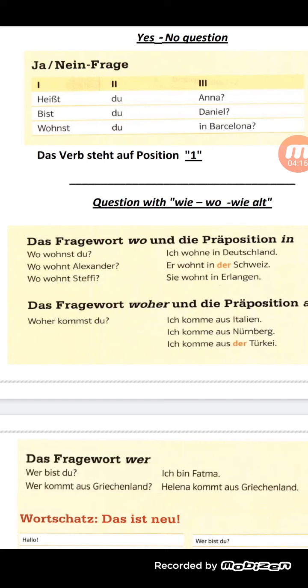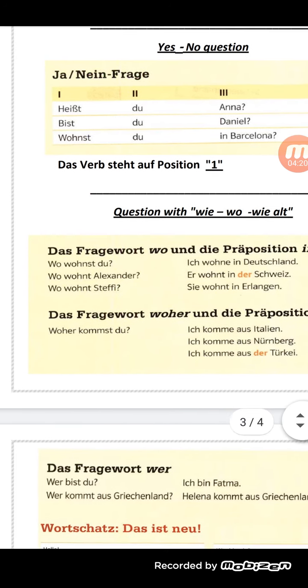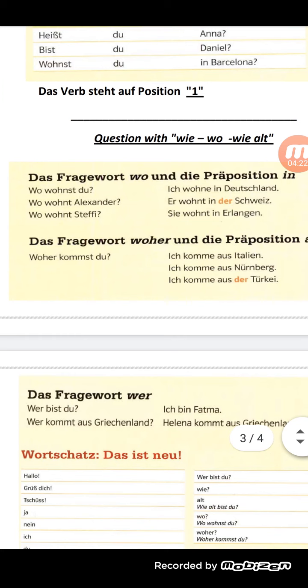And with the question woher, the answer is going to be aus. Woher kommst du? Ich komme aus Italien. Ich komme aus Nürnberg. Ich komme aus der Türkei.